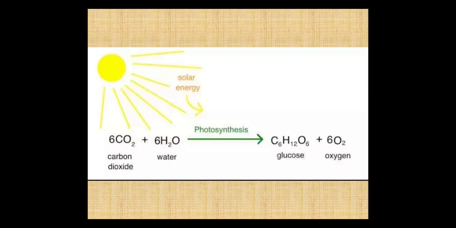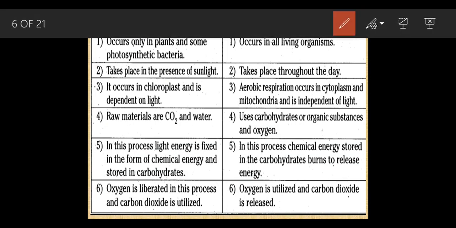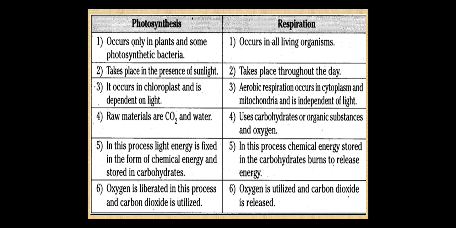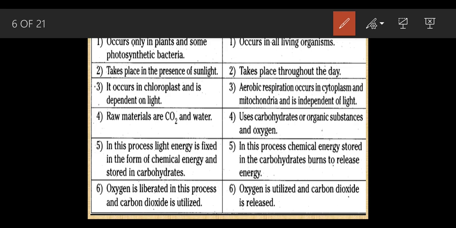Let's understand them with the help of a distinguishing table. Here you can see there are two sides: the first side is photosynthesis and the next side is respiration. Photosynthesis occurs in the plants and some photosynthetic bacteria. As of now just keep the photosynthetic bacteria on hold, because it will come in the five kingdom classification. But respiration occurs in all living organisms, whether it is plants, animals, bacteria, everything.